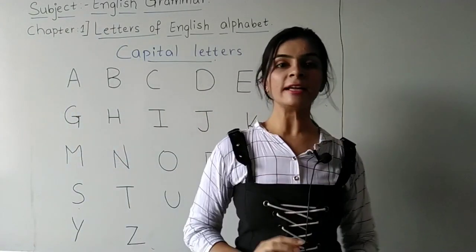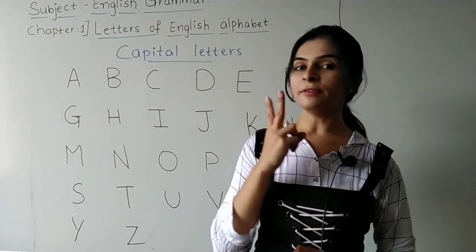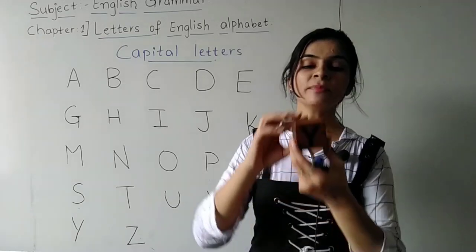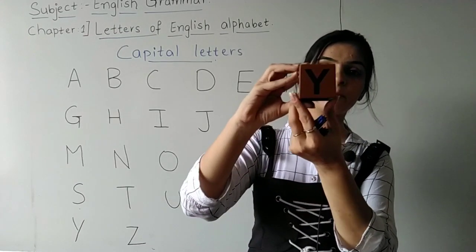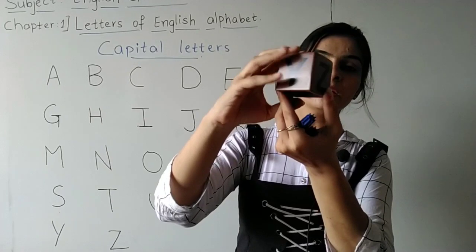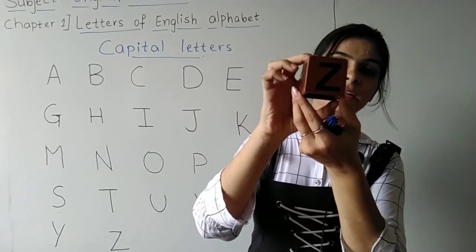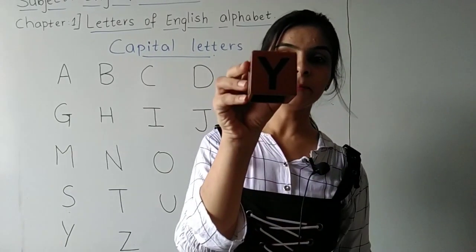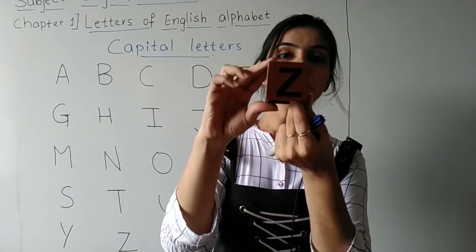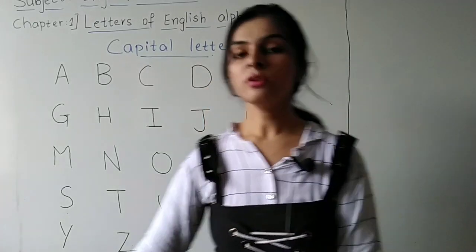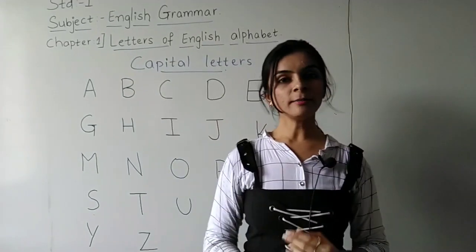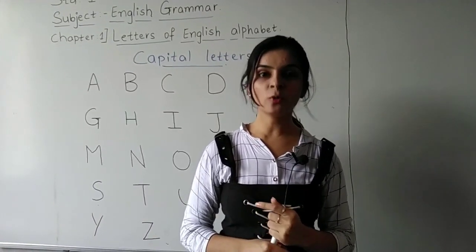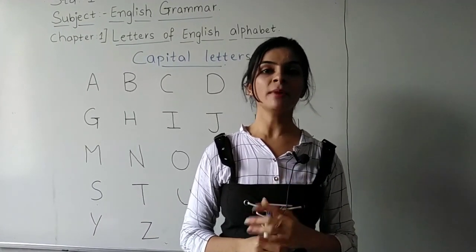Now how many letters are left? Last two. Which two letters are left? Y and Z. Okay. This is Y, capital letter Y. And this is capital letter Z. Okay students. This is Y. And this is Z. So, we have completed all the blocks. Did you all enjoy seeing the blocks? Yes, I know you all enjoyed very much.